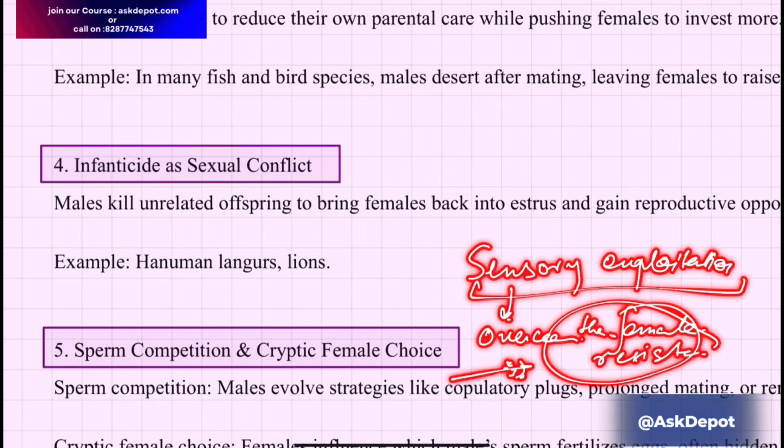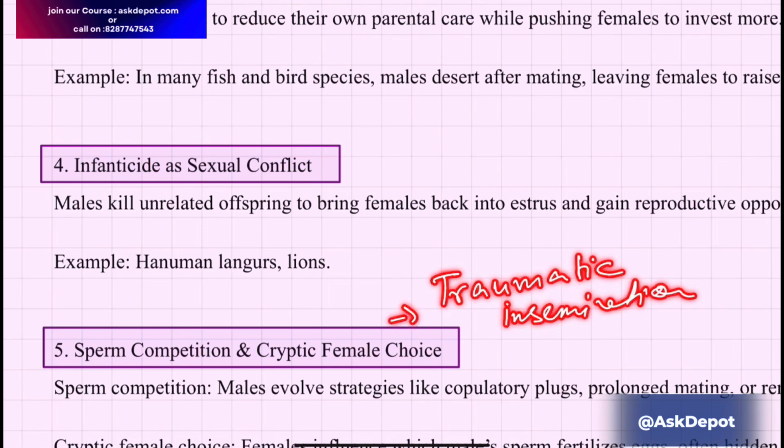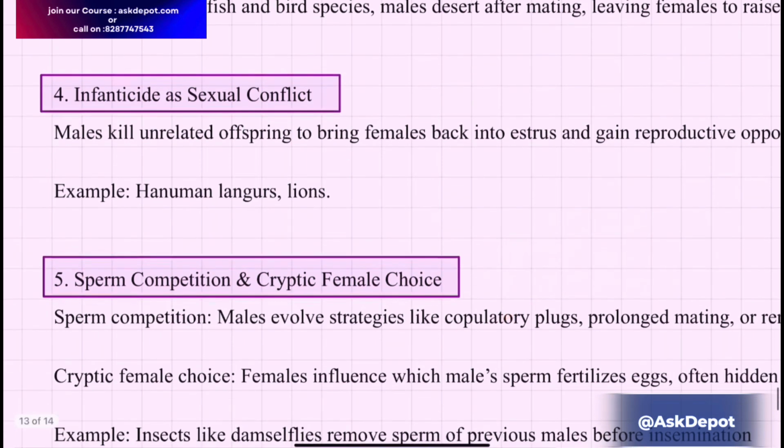There are also other mechanisms in sexual conflicts, for example traumatic insemination, forced copulation, love darts, or penis fencing. There are these different methods.